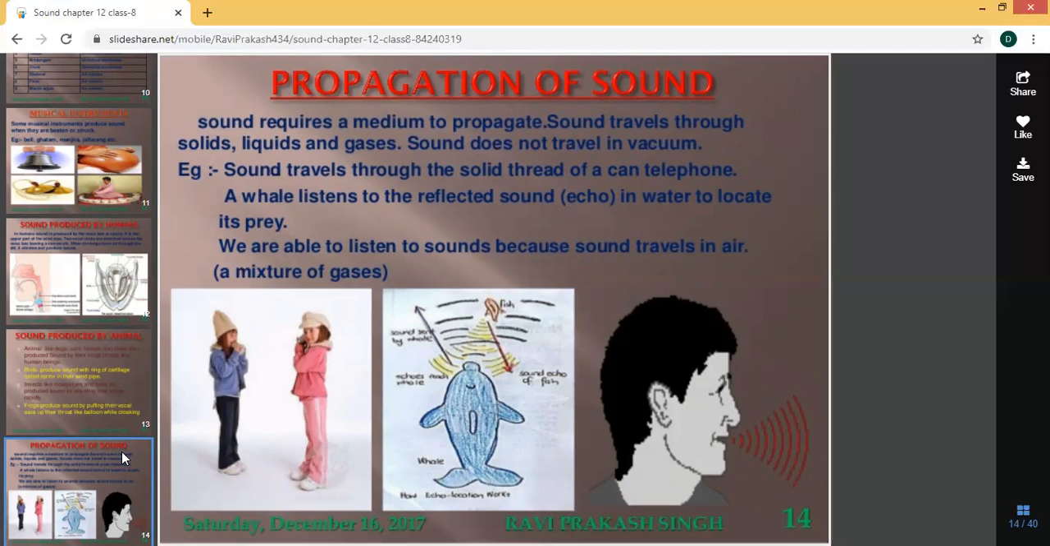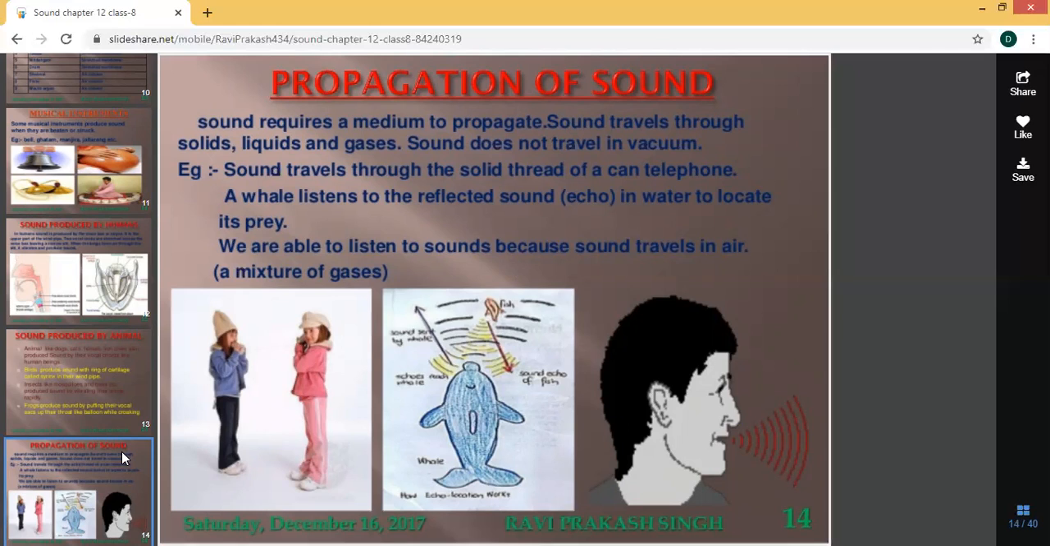So that is the reason, if you go to space or to the moon, you can see that if two people are standing and talking to each other, they can't hear each other because there is no air. So they need some medium to travel. Sound does not travel in vacuum.